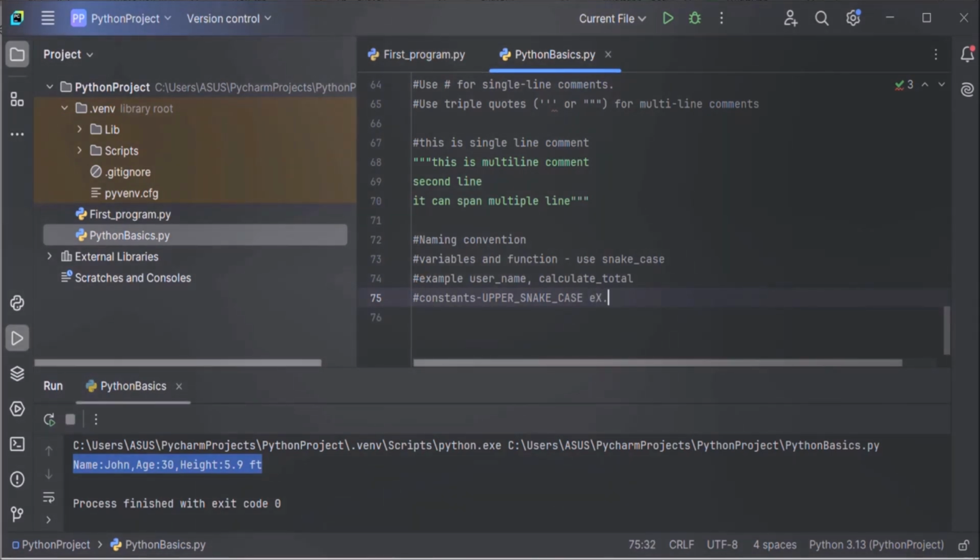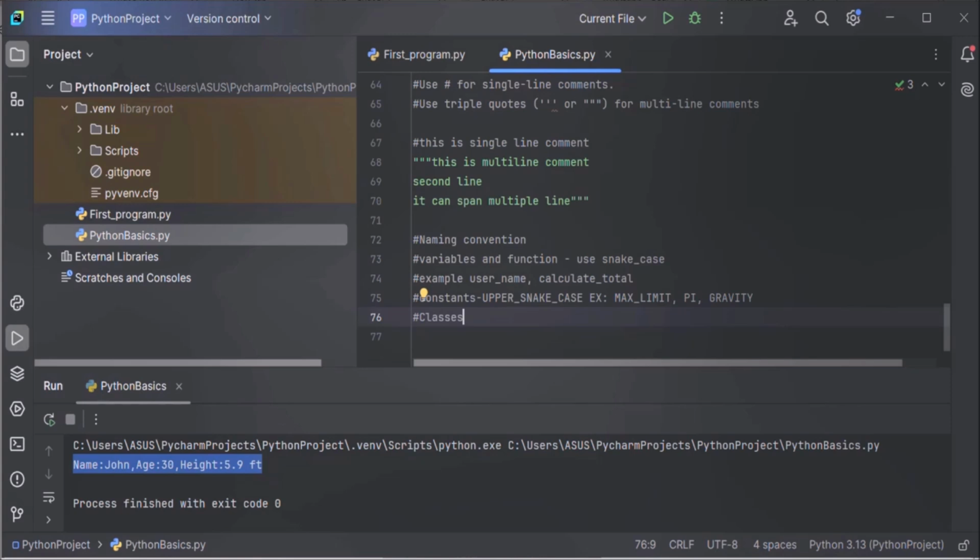Example, MAX_LIMIT. This is a constant. Words are in uppercase and the two words are separated by an underscore. Let's take one more example, PI, GRAVITY. Okay. Now next is classes.